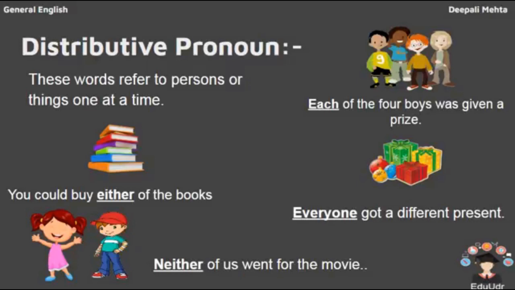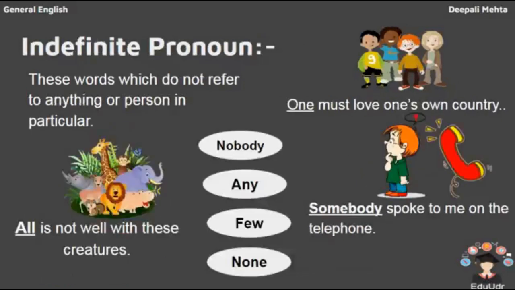Everyone got a different present. Now everyone, here each of the persons has got a present. Next one, you could buy either of the books. You could buy any book from the pile. The next one is neither of us went for the movie. Neither the girl nor the boy went for the movie. They do not show in a collective manner. They show a particular person.